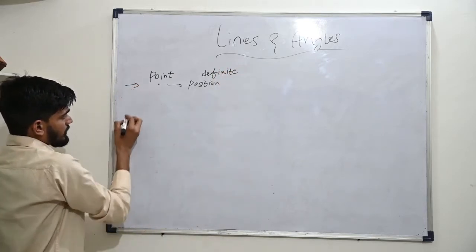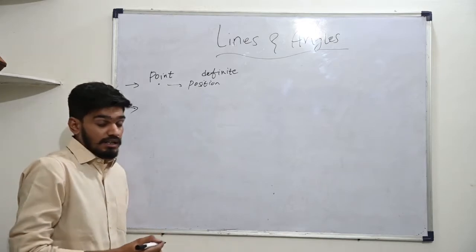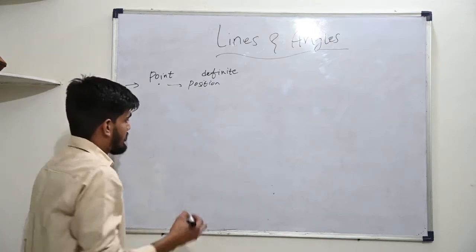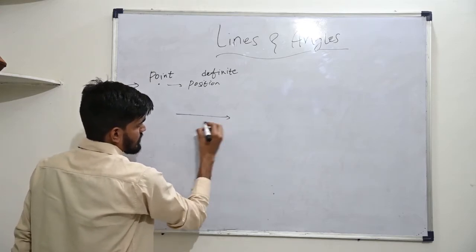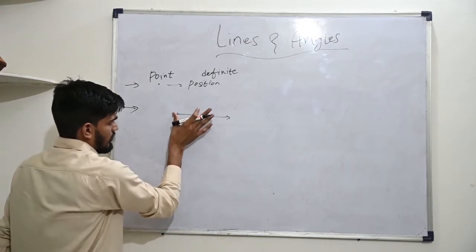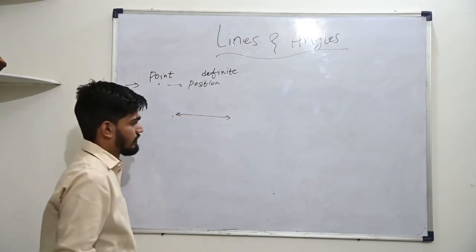It starts with a point, and a collection of a set of points. Let's say this. Now let's say I join them in a straight way. I get a line.